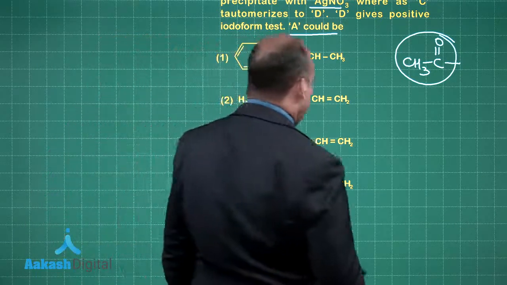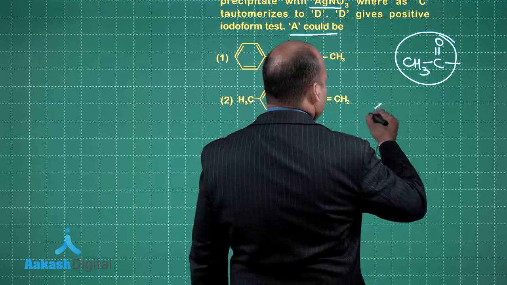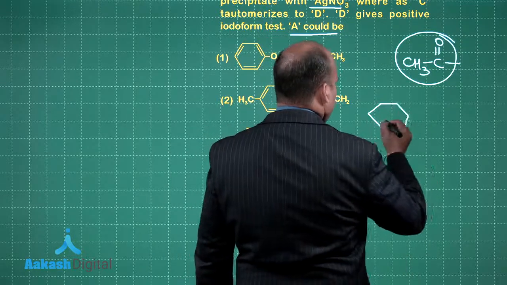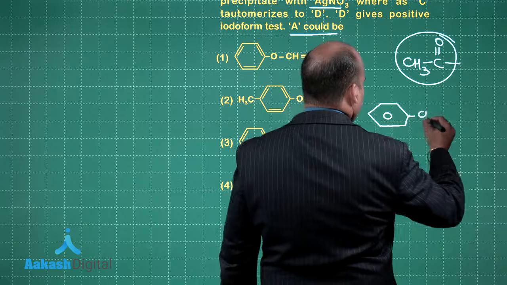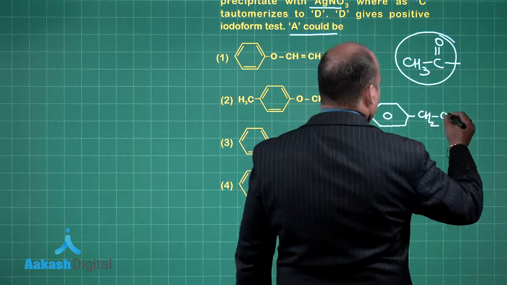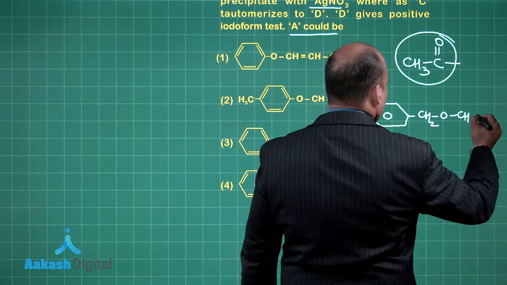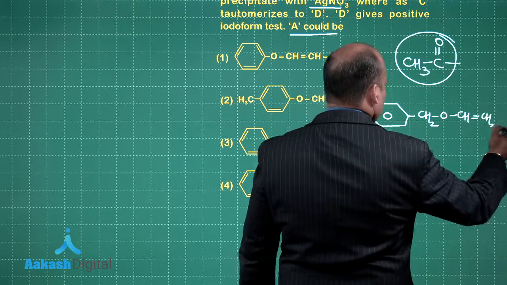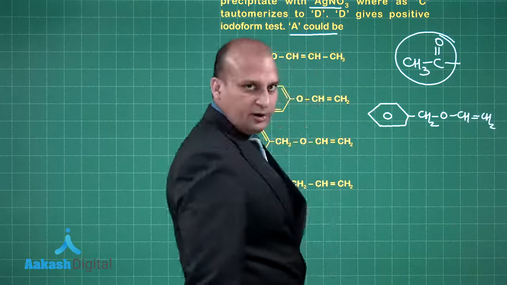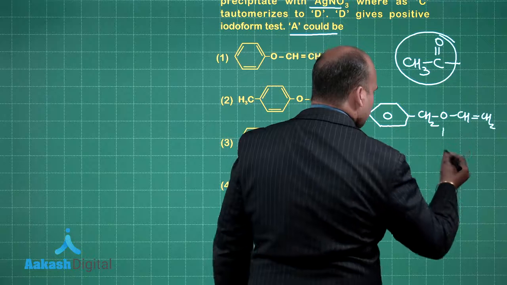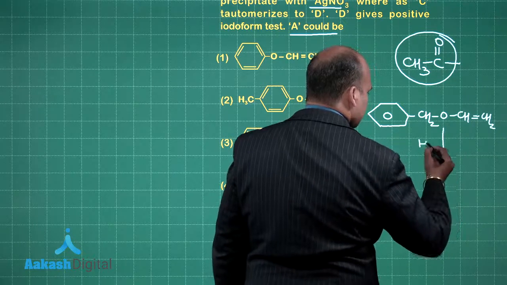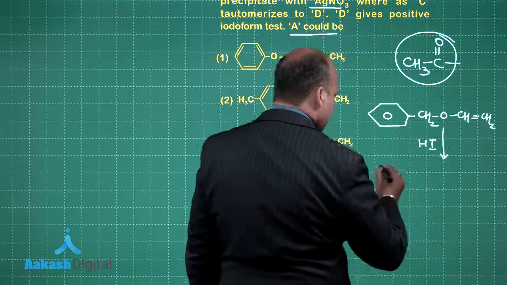Let us see what is happening over here. See, we have this compound, right? Okay, I react this with concentrated HI. So, what do I get?